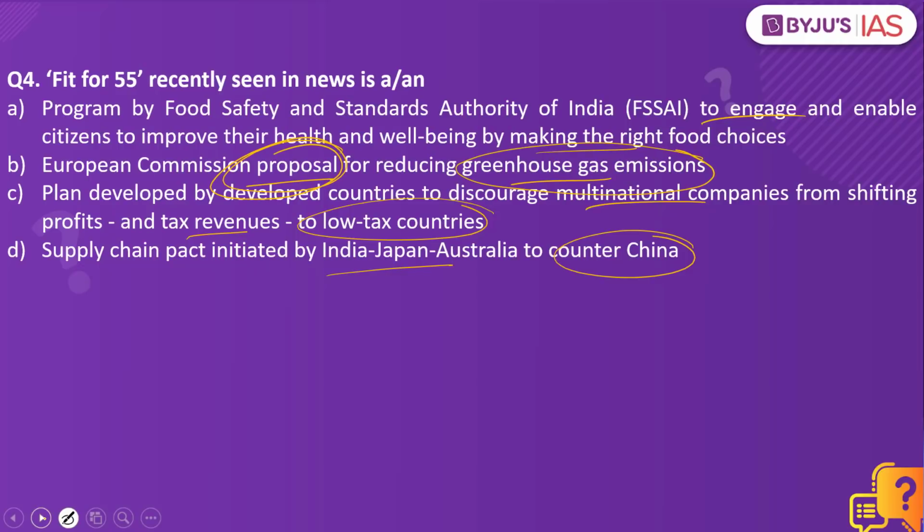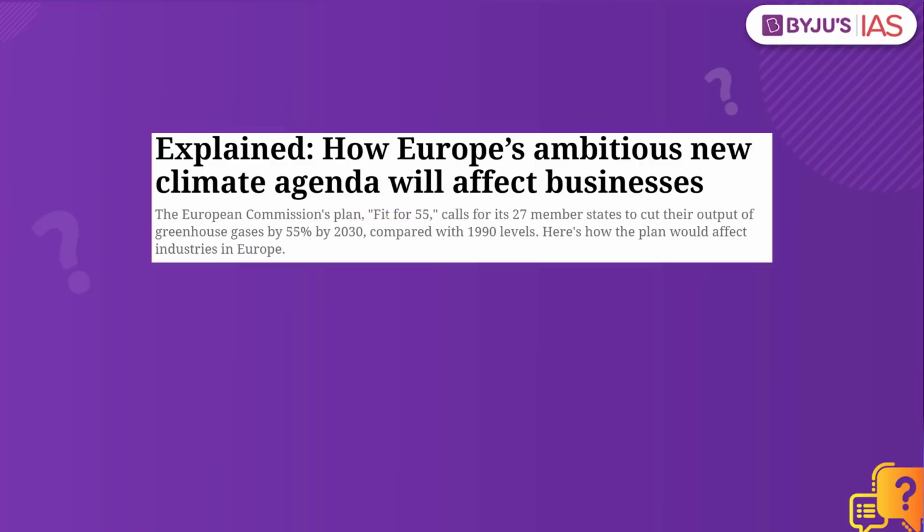Why have we taken this practice question? Because this article here makes a mention of Fit for 55, which is taken from Indian Express. So what is this Fit for 55? Basically, this is one of the proposed legislations by the European Commission. What do they want to do? They want to reduce the greenhouse gas emissions by 55% by the year 2030. So this is about mitigating the impact of climate change.